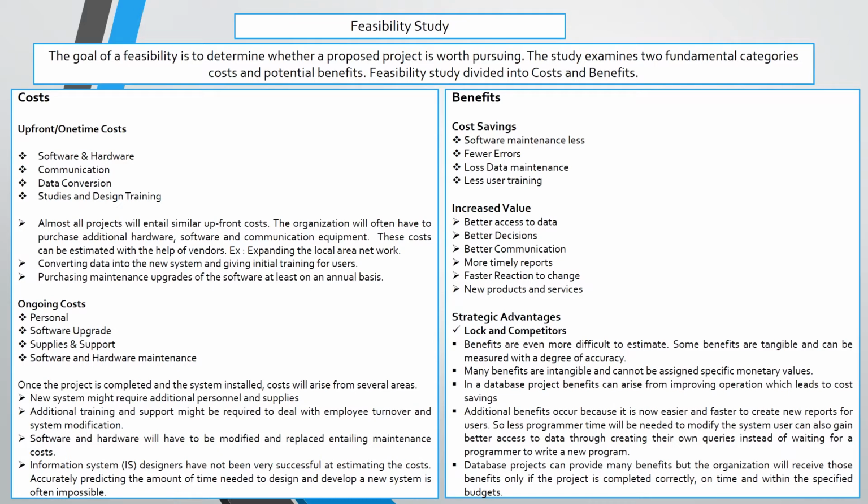The benefits are even more difficult to estimate. Some benefits are tangible and can be measured with a degree of accuracy. Many benefits are intangible and cannot be assigned specific monetary values. In a database project, benefits can arise from improving operations, which leads to cost savings.